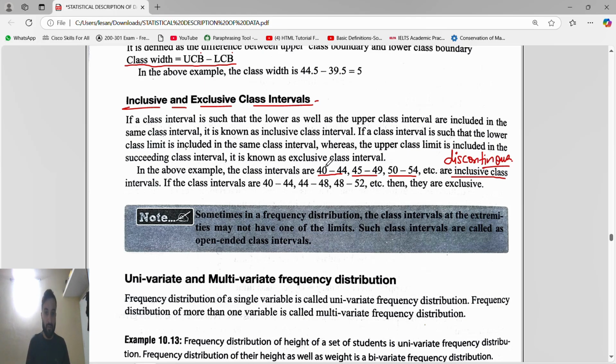Inclusive is discontinuous, because you can see you are stopping at 44, but we are not starting at 44, we are starting at 45, so this is discontinuous. See, 40 to 44, 44 to 48, 48 to 58: from where we stop, from there only we start. So that is called exclusive. Exclusive is also called continuous. Okay.